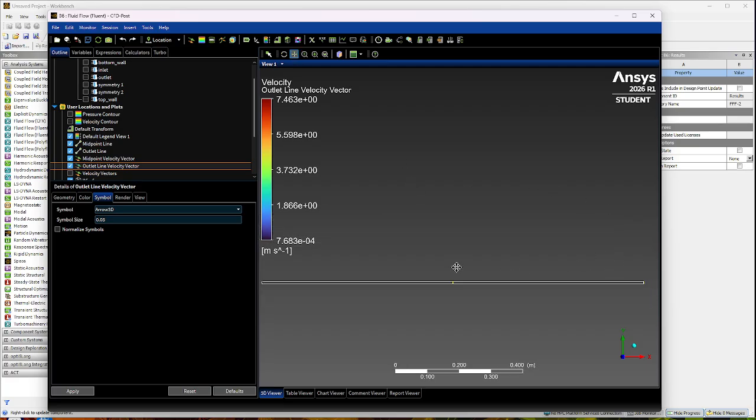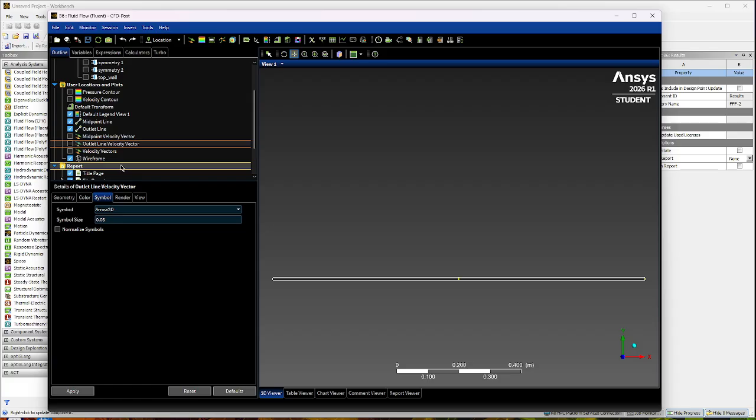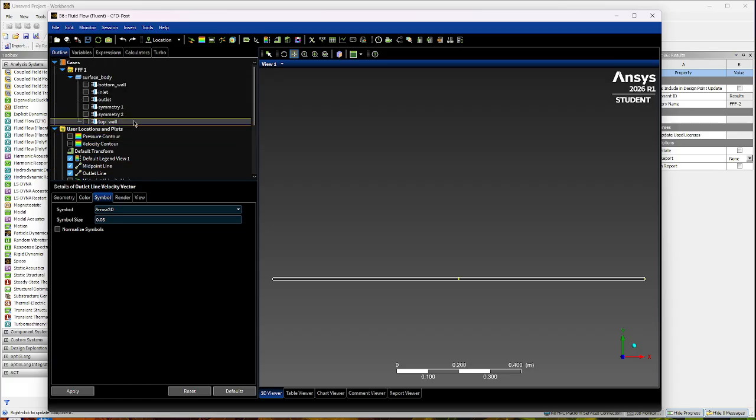All right, and then now we're going to go ahead, almost done. I'm going to uncheck these vectors for a second. And what we want to do is we're going to go ahead here to table, because now we're going to find where our max velocity is. I'm just going to name it max velocity and height.